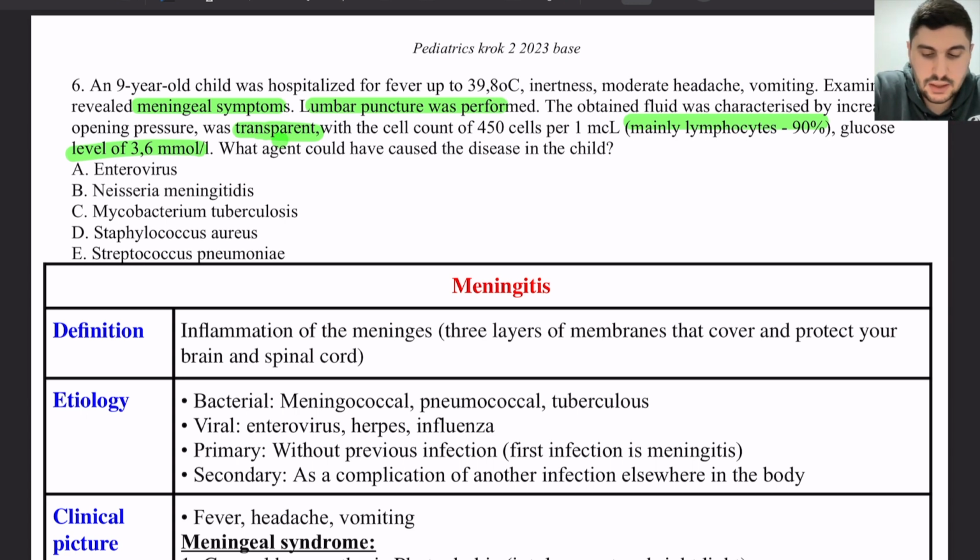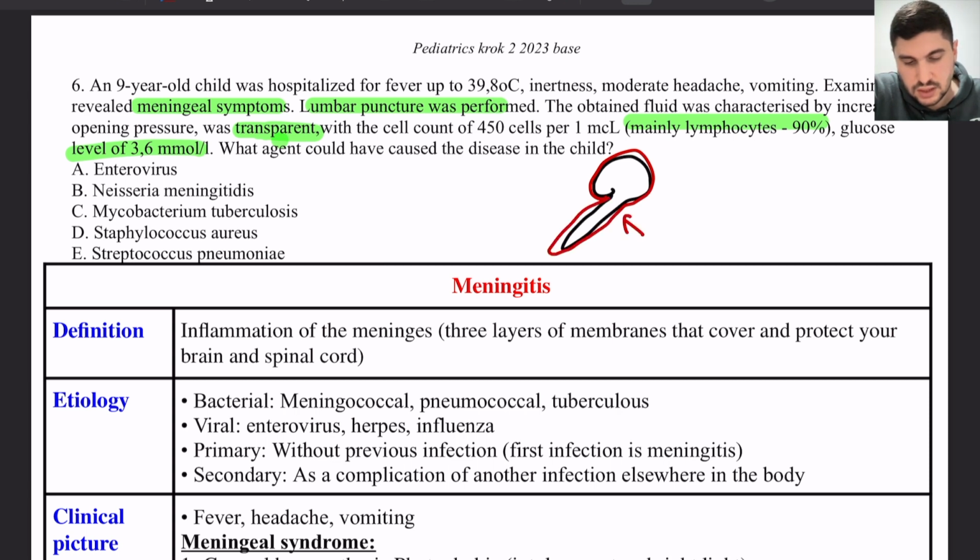So here again we have meningeal symptoms. Meningeal symptoms tell us that there is irritation of the meninges, which are the layers covering the brain and the spinal cord. This is the meninges, right? And they can be irritated due to bleeding, like subarachnoid hemorrhage, or due to inflammation of the meninges. We call it meningitis.